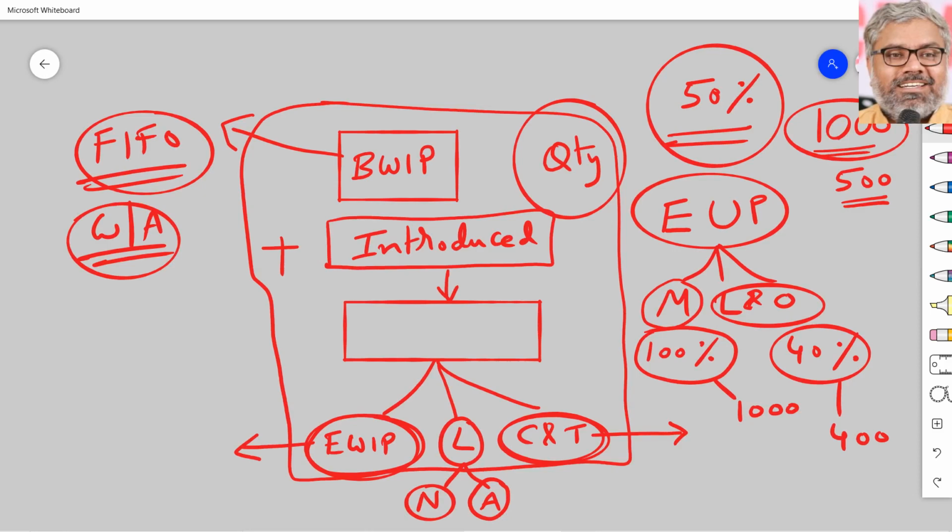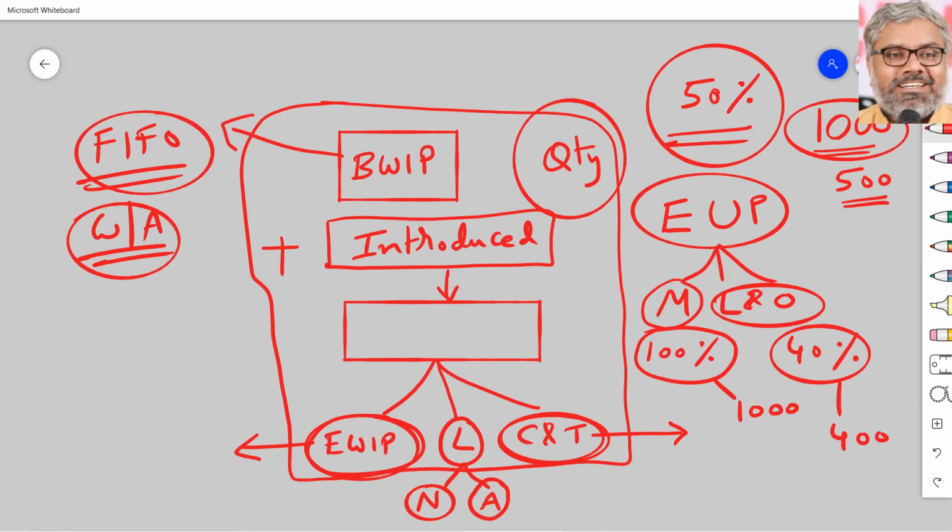But the point to understand is what is happening in the process. In the process, there is a beginning work in progress and certain units are introduced. All of them have been worked together. Some work has been done on them. Then within that some goods are lost, whether for normal or abnormal reasons. And at the end of the period, there are certain units which are really completed and transferred to the next process. And there are certain units which are still staying as work in progress at the end of the period, called ending work in progress. This process we have to understand. This logic of flow we have to understand.